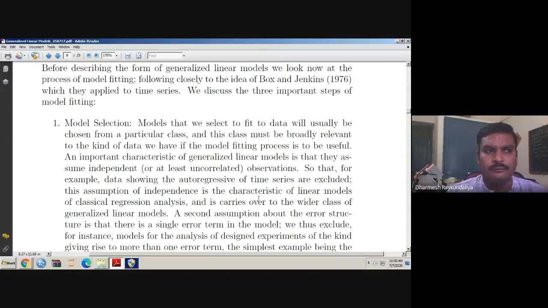If more than one error term arises, then we should not consider such data for fitting a generalized linear model. For example, a split plot experiment, where we have two levels of errors: errors due to the main plot and errors due to the subplot. So we can avoid such an example while fitting generalized linear models.